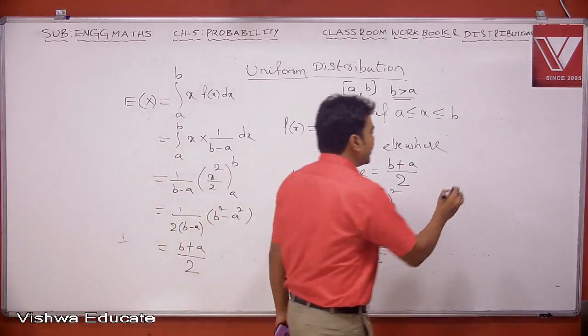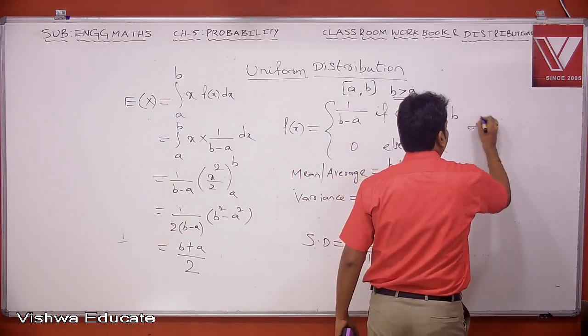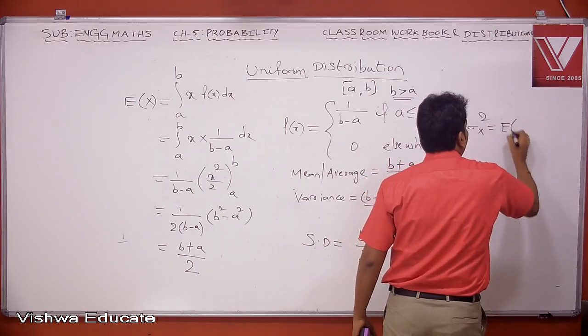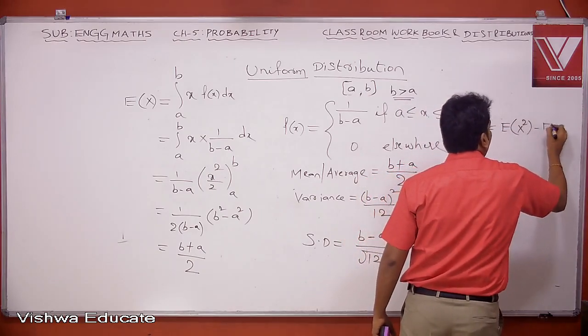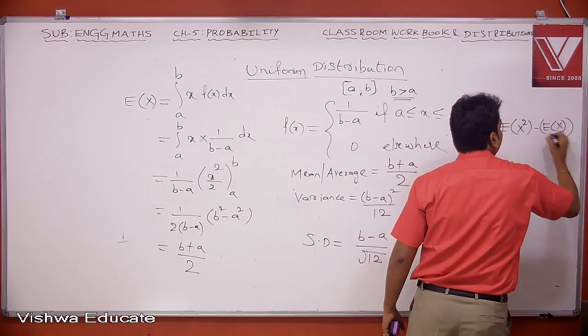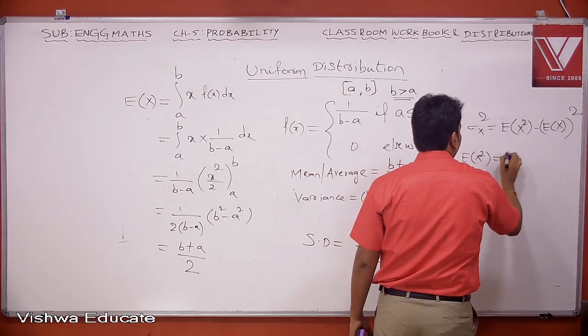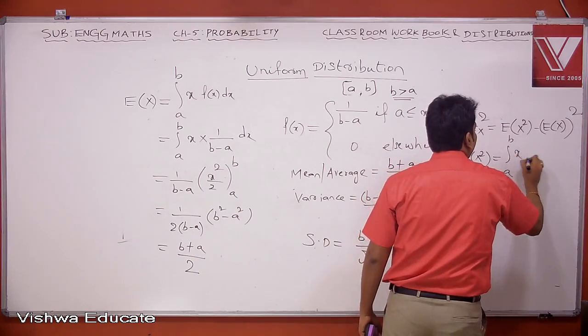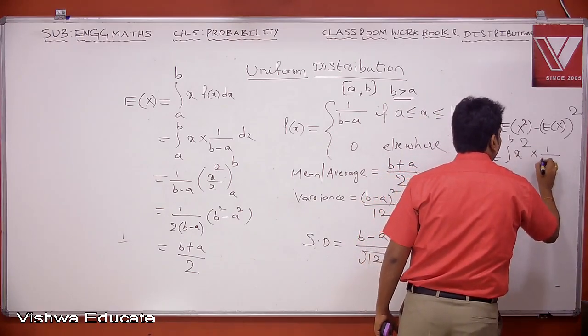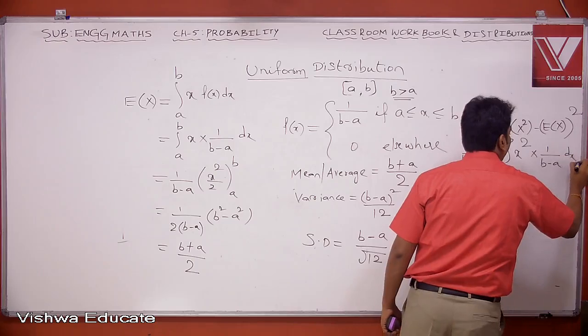Variance also you can easily find. Variance is given by sigma x square, which is e of x square minus e of x whole square. So what is e of x square value? This is integral a to b x square into f of x, that is 1 by b minus a dx.